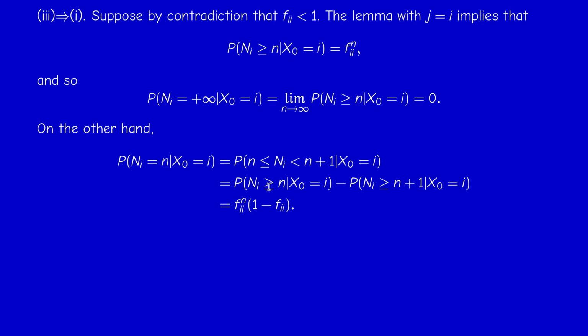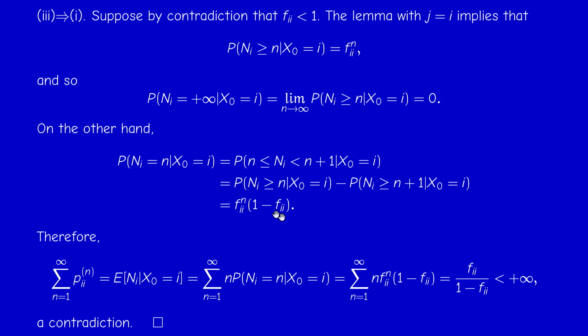Okay, and that's it. So the first term is fii to the n, and the second one is fii to the power n plus 1. So factoring by fii to the n, I get this formula. So if I go back to the series, which is the expectation of Ni, as we said, the conditional expectation of Ni is the values of n multiplied by the probability that Ni equals n.